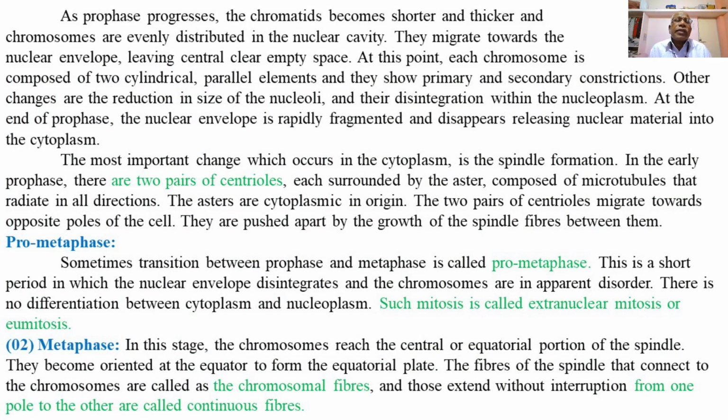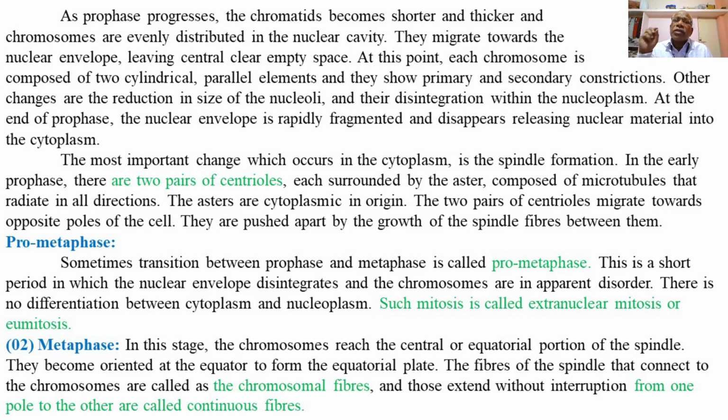As prophase progresses, the chromatids become shorter and thicker, and the chromosomes are evenly distributed in the nuclear cavity. Then the chromosomes migrate towards the nuclear envelope, leaving a central clear empty space in the center of the nucleus. At this stage, each chromosome is composed of two cylindrical parallel elements called chromatids, which are kept together by means of the centromere. And they show primary and secondary constrictions also.